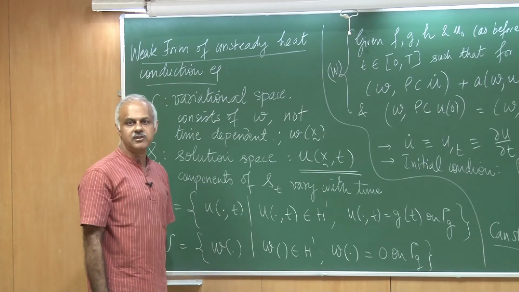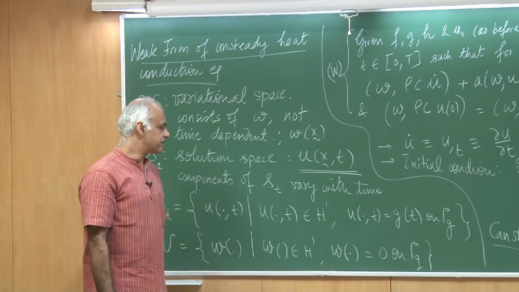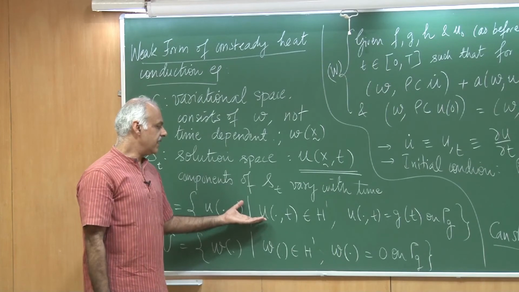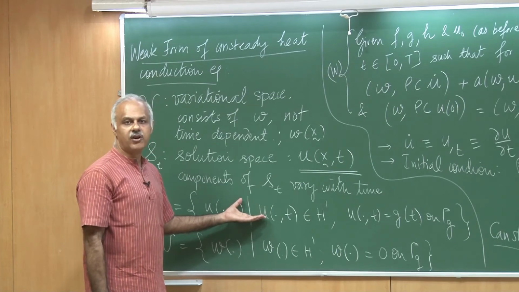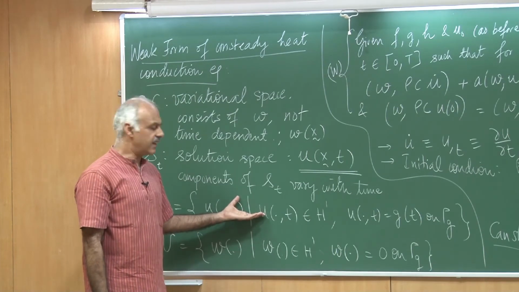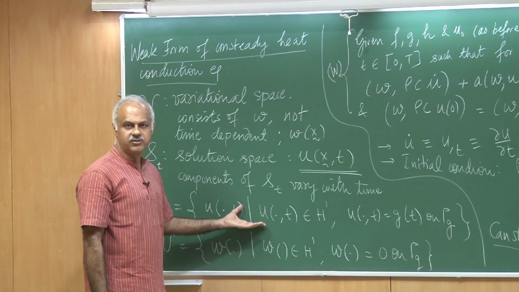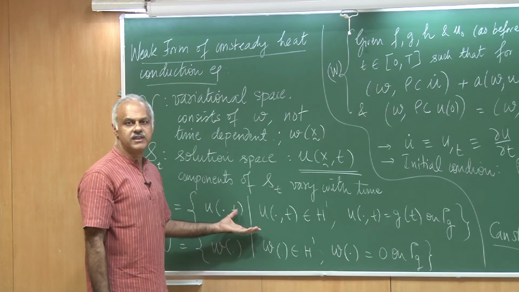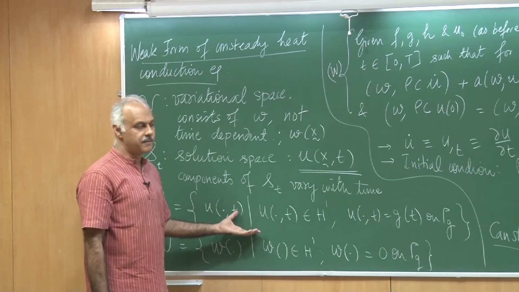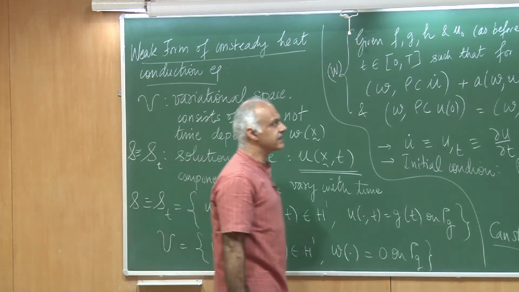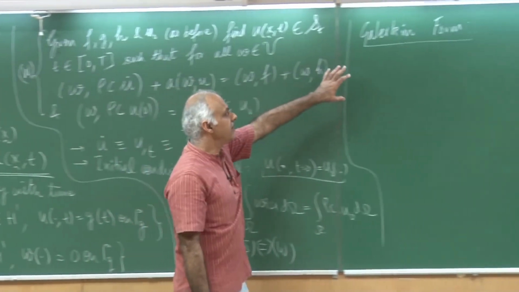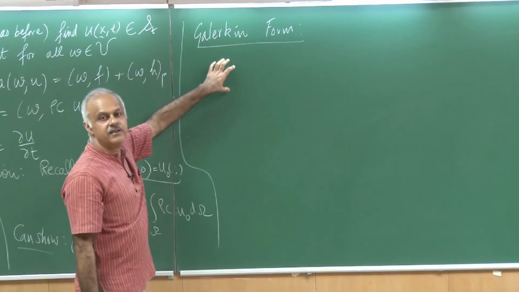We saw examples of that with the using linear finite elements or bilinear in 2D and trilinear in 3D. Then we also looked at higher order shape functions and so on. So those are approximations to the infinite dimensional spaces. So we will do that. So in the Galerkin form, we are going to construct finite dimensional spaces.